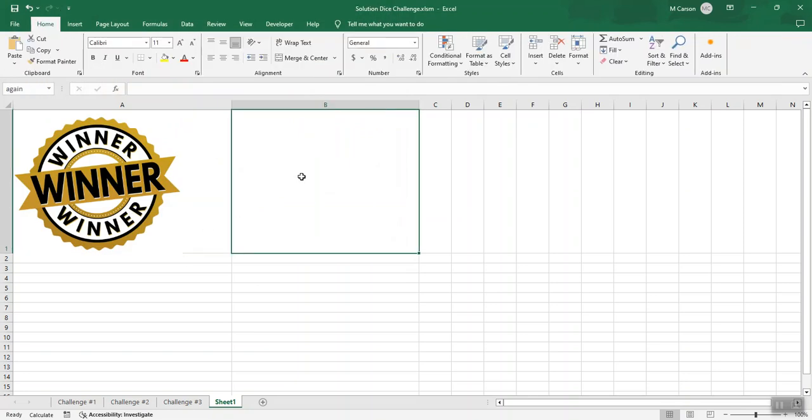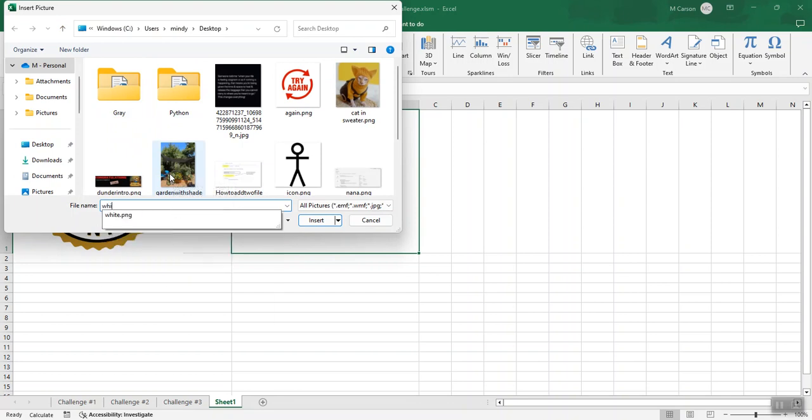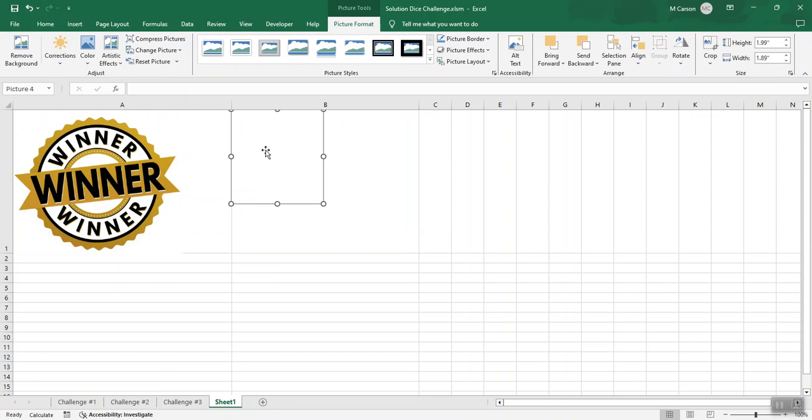And in this one, now I could put a second picture, like if I wanted a try again picture, I could put it there. But I think a lot of students ask me how to make it look like it appears. So what I did is I took a white box and I just called it white. And so you won't be able to see it. So that's why I'm just going to insert that. So white. And so you can see it's actually just a picture of a white box.